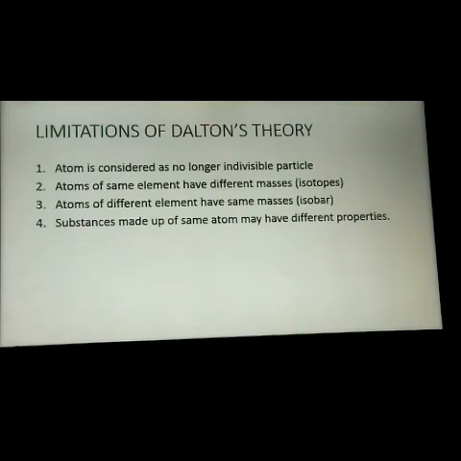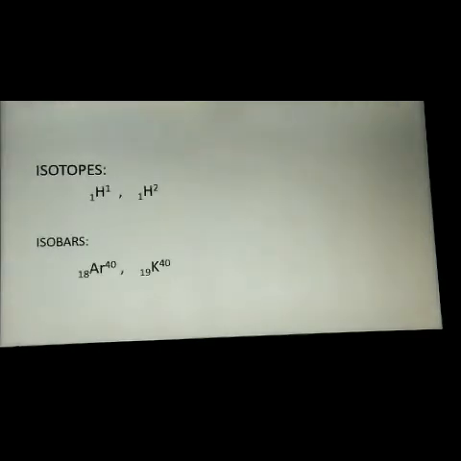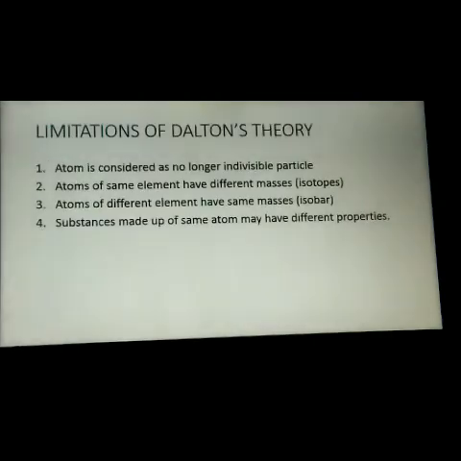And atoms of different elements can have the same masses, right? That is an isobar. If you see here, in the case of argon and potassium, the atomic number of argon is 18 and for potassium it is 19, while the mass number is 40 for both argon and potassium. So they have the same mass number but differ in their atomic number. That is said to be an isobar.